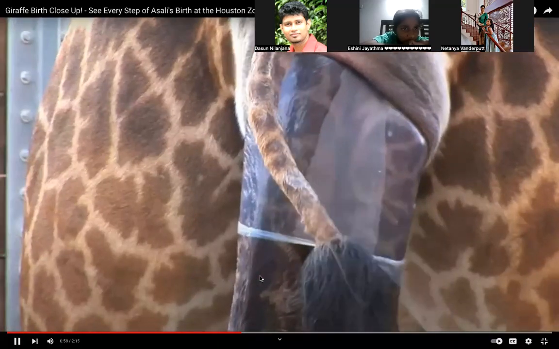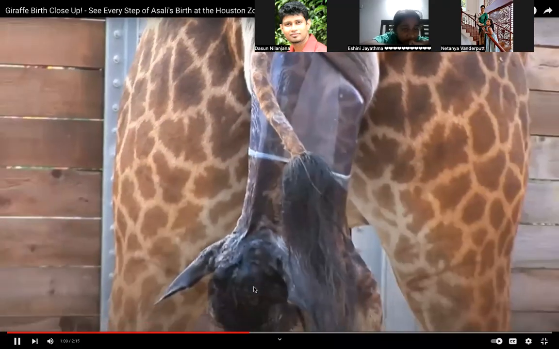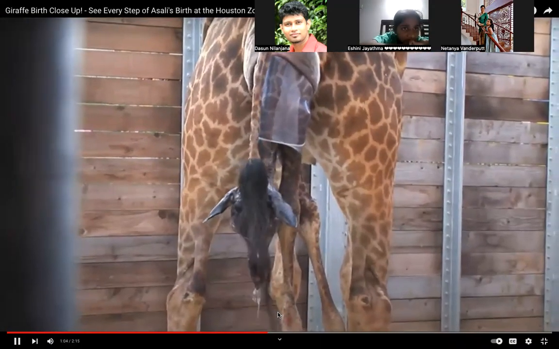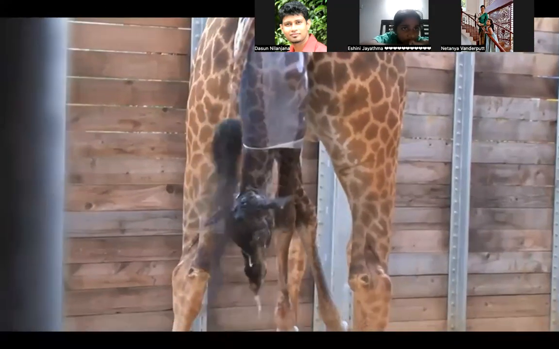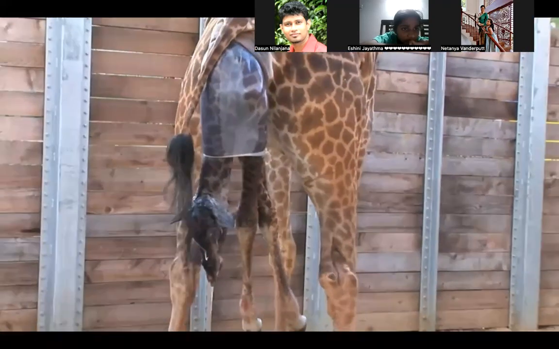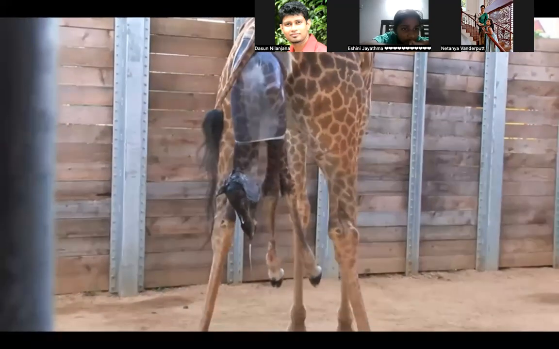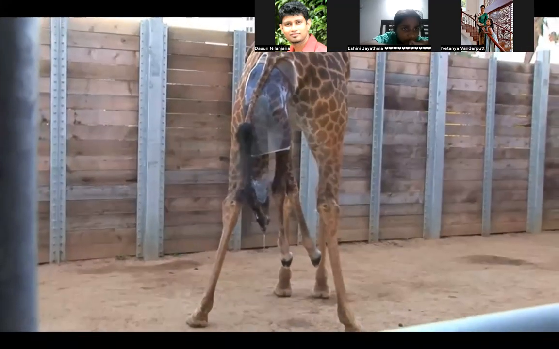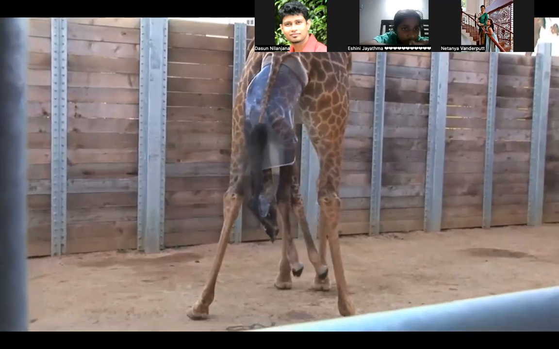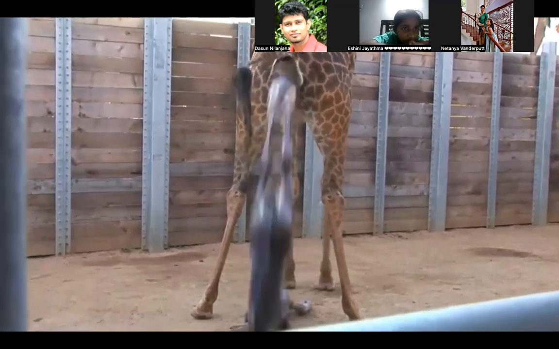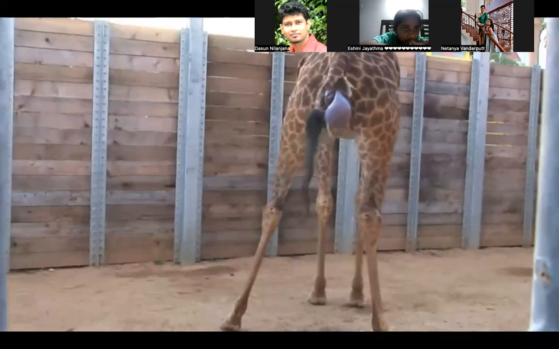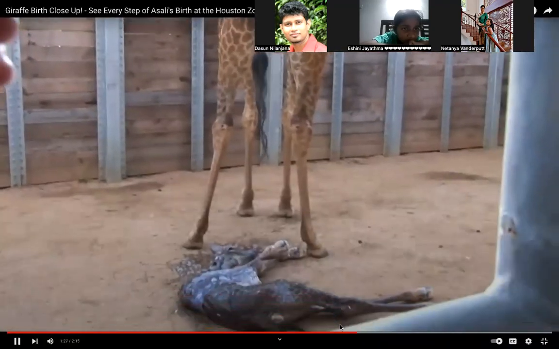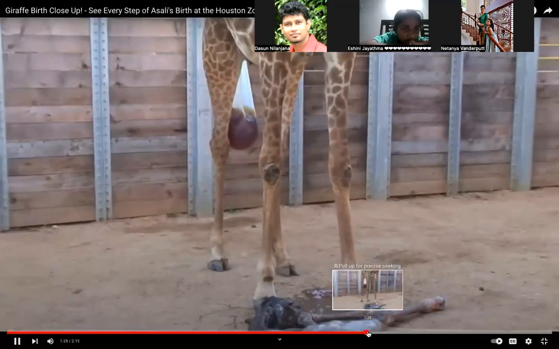Oh, it's pretty up. I've done this so many times now. From start to finish, the calf's birth took about 2 hours. Just after the calf was born, the mom passed the embryonic sac.